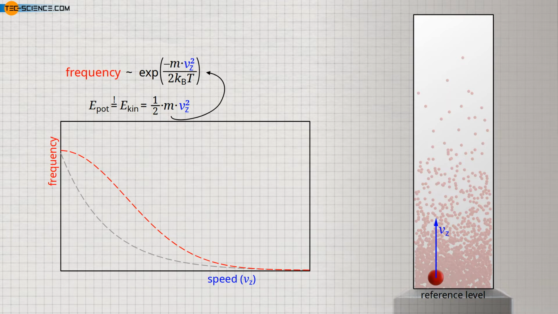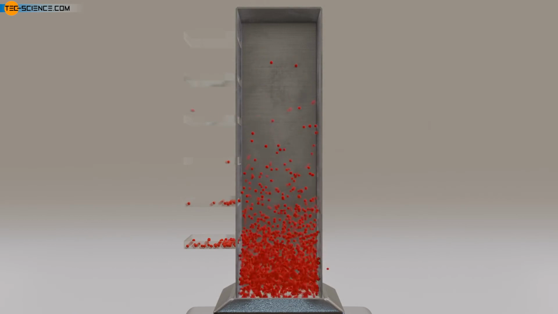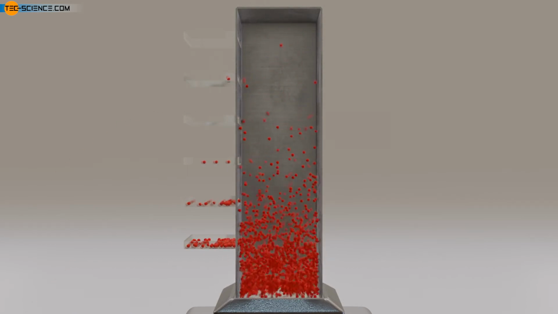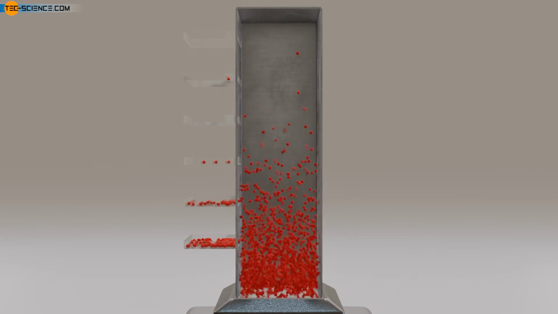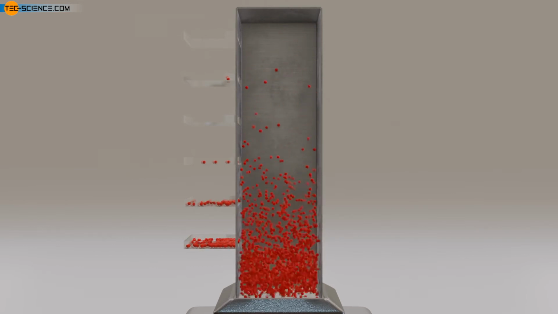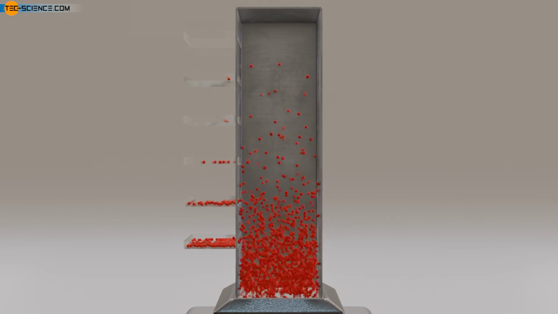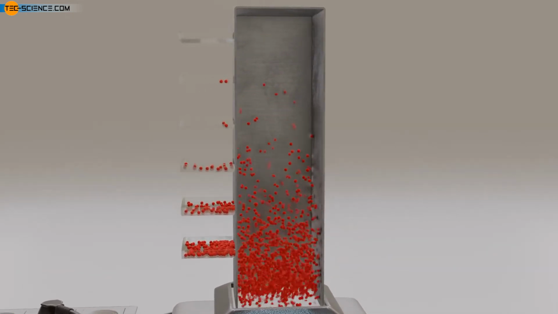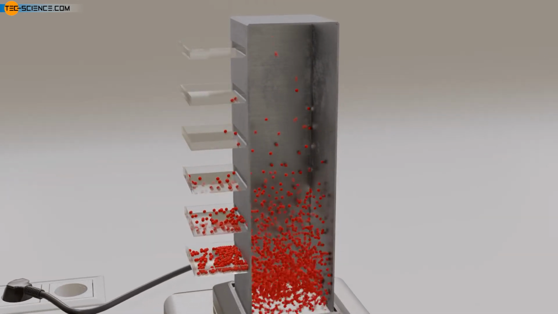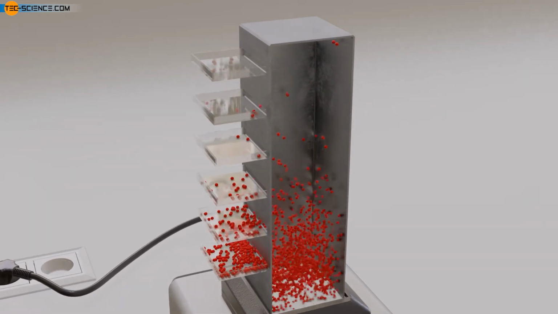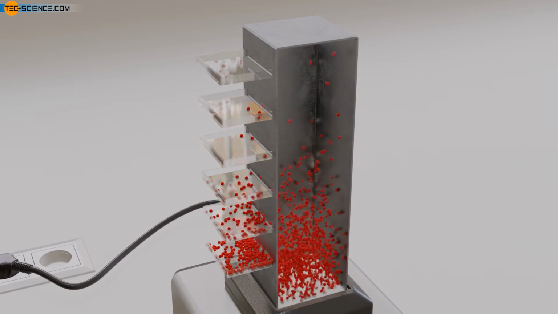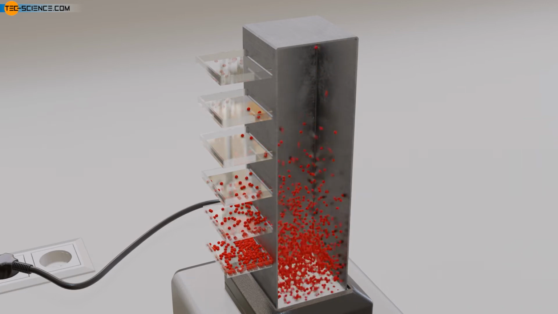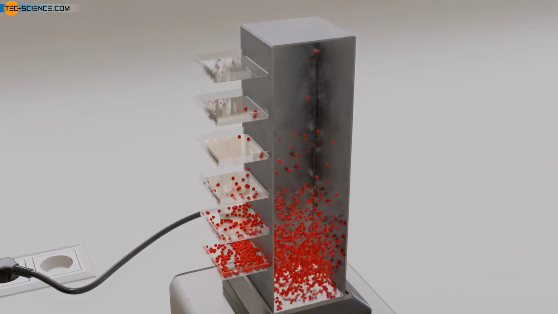Also, in the model conception of the balls on the oscillating plate, one has in principle the same situation. With 1,000 balls, for example, one gets 1,000 different heights to which the balls reach in each case. No height will be exactly the same as the other. Therefore, one cannot link the frequency to a certain height or a concrete speed. A frequency is therefore always linked to intervals. It is only possible to link ranges of heights or ranges of speeds to a certain frequency.